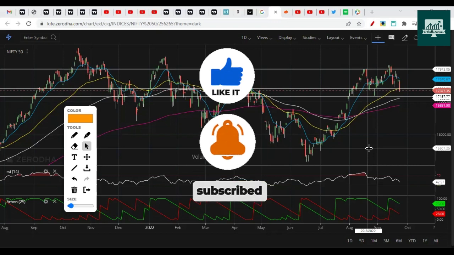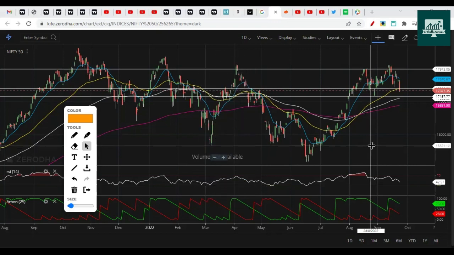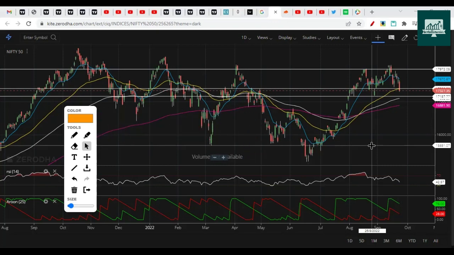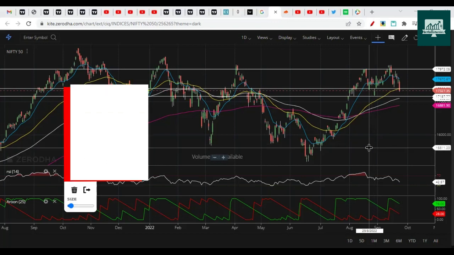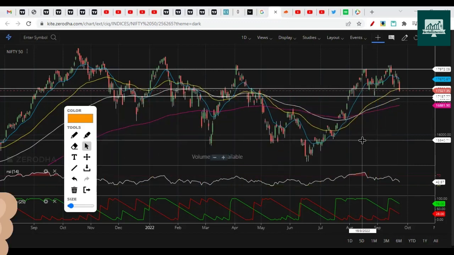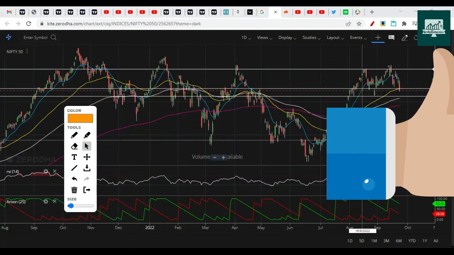So today we are going to check Nifty in different aspects. We'll check first price action and indicators, then we'll check Elliott Wave, and after that we'll check the option chain and try to understand what is going to happen in the next week. But before we do the analysis, let's see what we discussed in the previous week and how that helped us to decide the market direction.